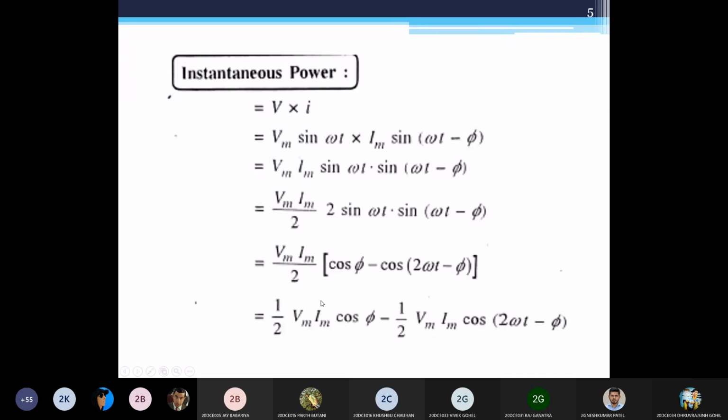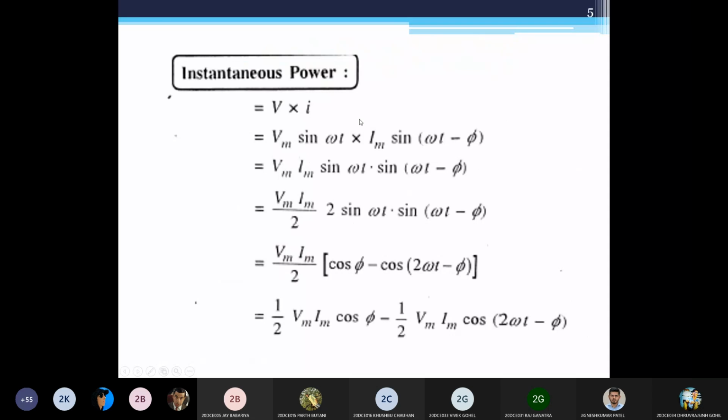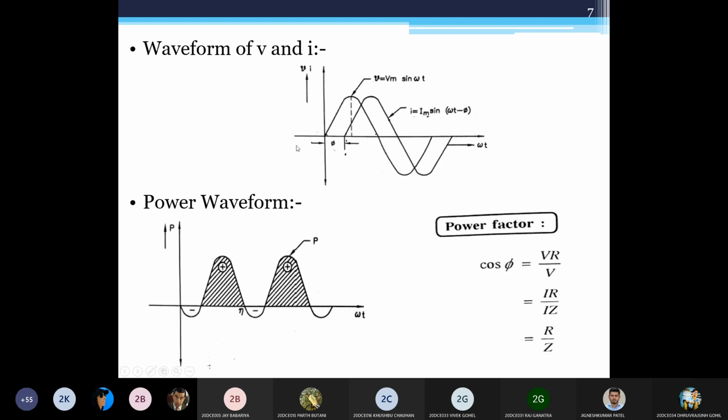And this is the calculation of instantaneous power, and then we have calculated the average power consumed in your RL series circuit. So here your average power is V into I cos phi, where V and I represent the RMS values of voltage and current. So Vm by root 2 is my RMS value of voltage, and Im by root 2 is the RMS value of current. So this is my average power, and we have seen what power factor is and how you can draw a waveform of V and I along with the power waveform.